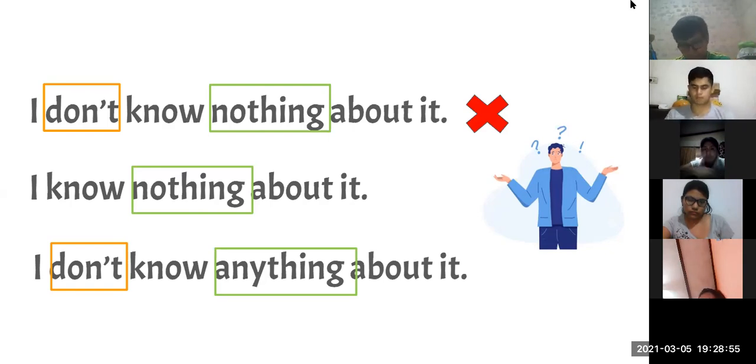Diana Gutierrez, what about you? What do you think? When do we use indefinite pronouns? Teacher, en sentence affirmative. No. Jose Armando, when do we use indefinite pronouns?